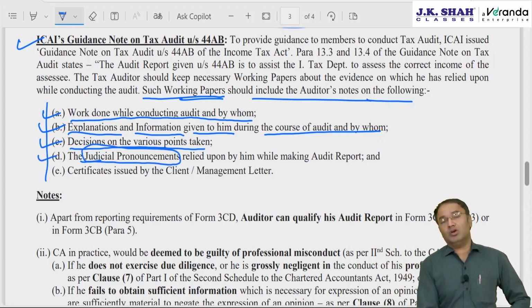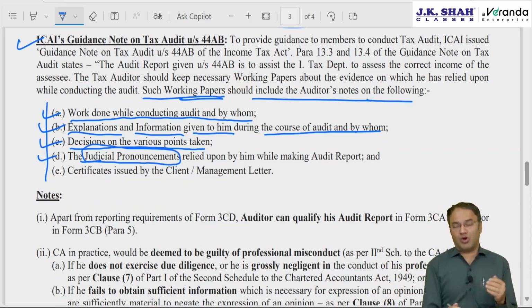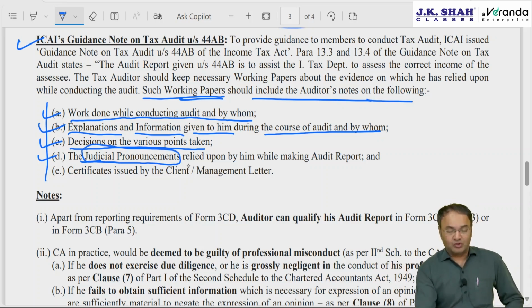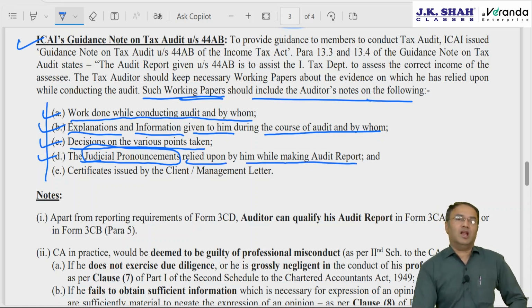Then judicial pronouncements. Now this plays an important role. Court decisions, High Court, Supreme Court orders, decisions of the High Court and Supreme Court, that is called judicial pronouncement, which are relied upon by him while making the audit report. That has to be mentioned, that my decision is this based on so and so case law.